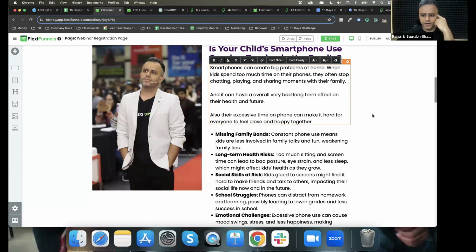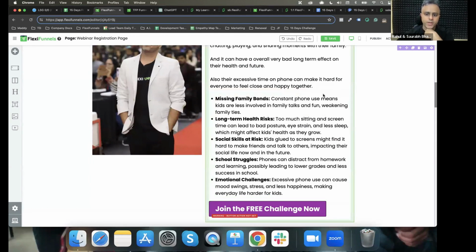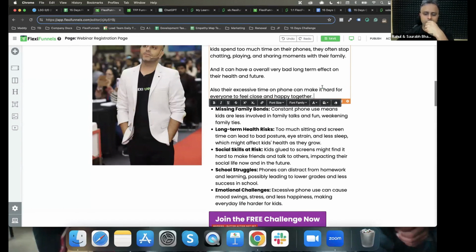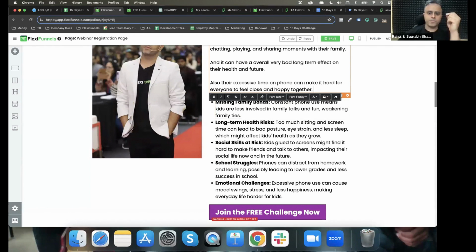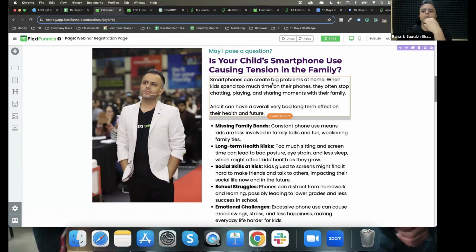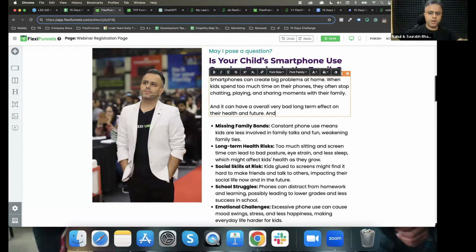All of this is not needed right now. Let's just talk about the pain point, okay? And it can make it hard for everyone to feel happy and close together. We have covered this in the bullet pointers. So smartphones can be a big problem at home. When kids spend too much time on their phone, they often stop chatting, playing, and sharing moments with their family, and it can have an overall bad impact on their health and future, and so many bad effects overall.